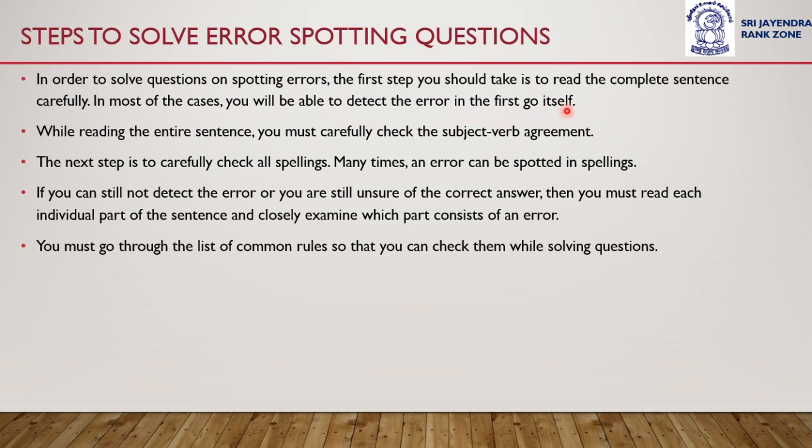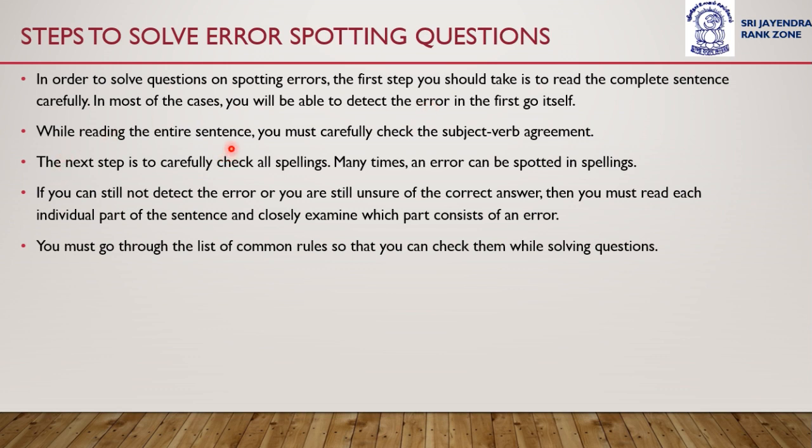If you read the sentence properly, there are 90% chance that you will recognize the error in the sentence in the first go itself. But this is also only possible when you are well versed with all the grammatical rules. So the first step is to read the complete sentence very carefully and try to detect the error in first go itself.